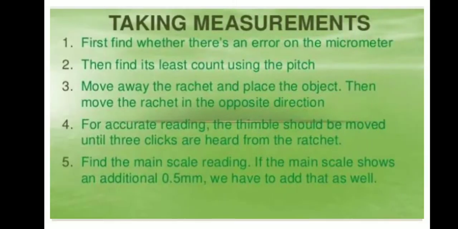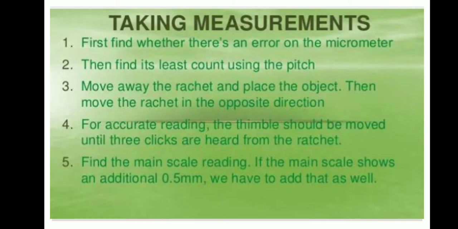Taking measurements. First, find whether there are any errors on the micrometer. Then find its least count using the pitch. Third point, move away the ratchet and place the object. Then move the ratchet in the opposite direction. For an accurate reading, the thimble should be moved until three clicks are heard from the ratchet.